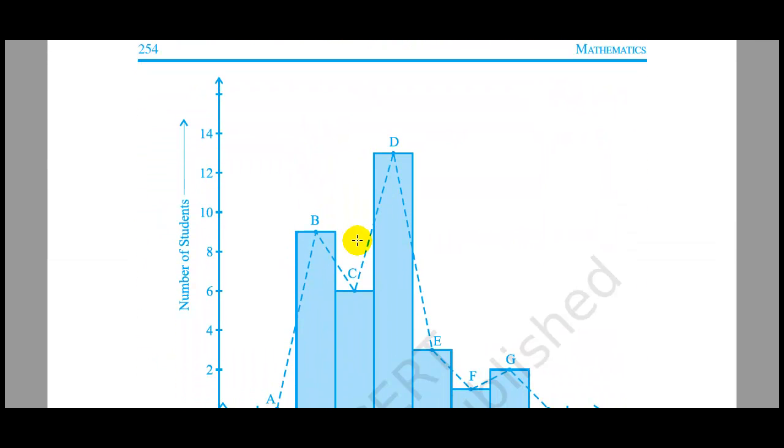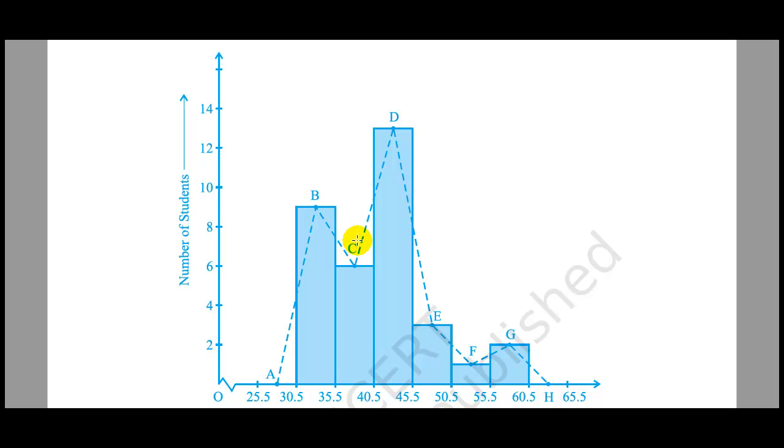If we draw the histogram of a frequency distribution table, and the midpoints of the respective tops of the rectangles are joined by line segments, then the figure so obtained is called the frequency polygon of that particular set of data.